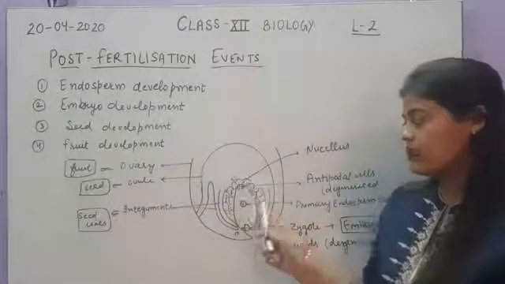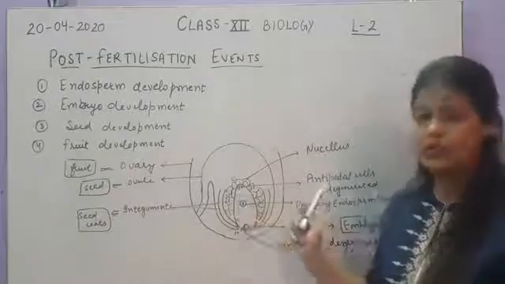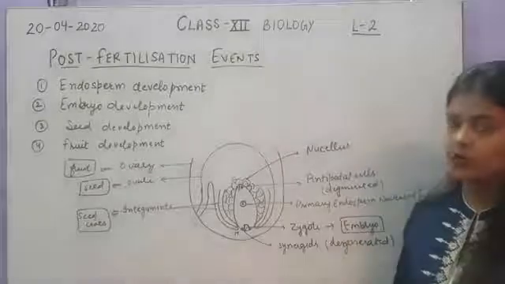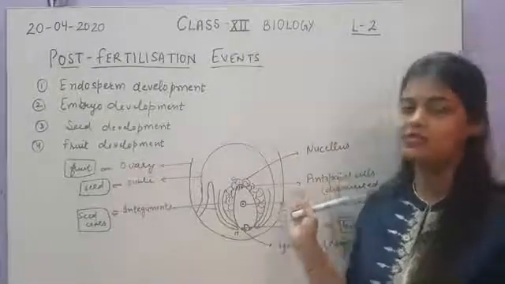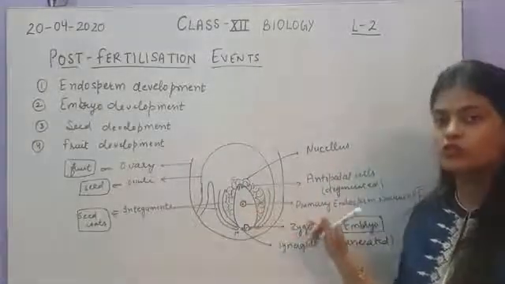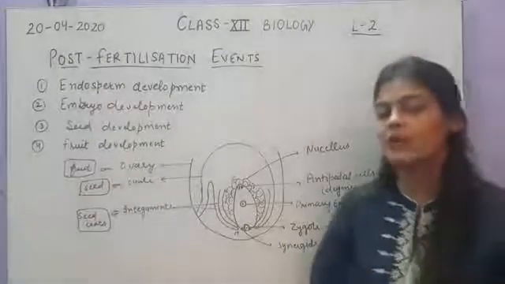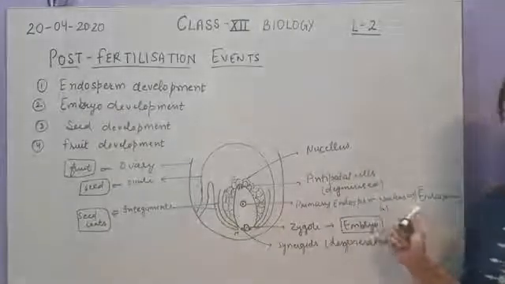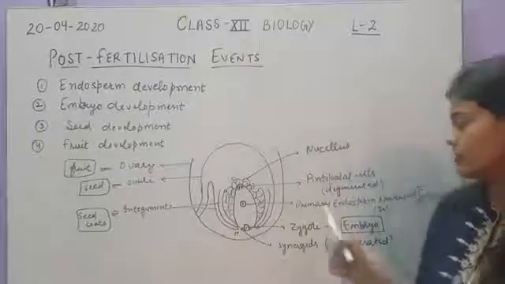Then in this embryo sac, towards the chalazal end, there were antipodal cells. After fertilization the antipodal cells will also undergo degeneration because there is no use of these antipodal cells after fertilization. Now in the center there was the primary endosperm nucleus, a triploid cell because it was formed by triple fusion. This primary endosperm nucleus will form the future endosperm, which we will study in endosperm development.